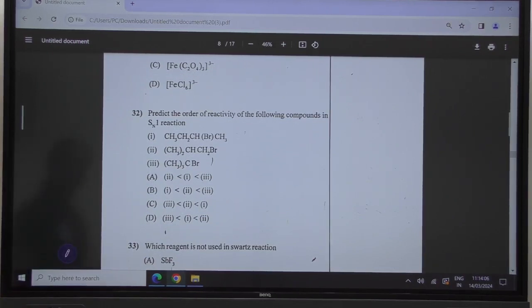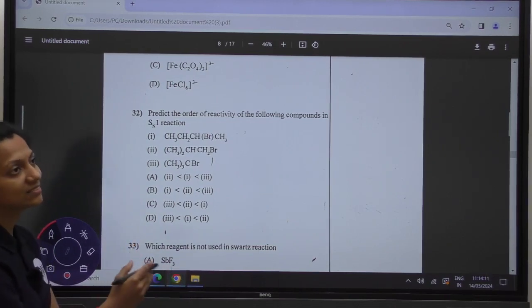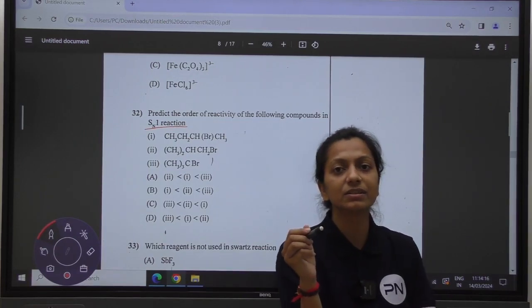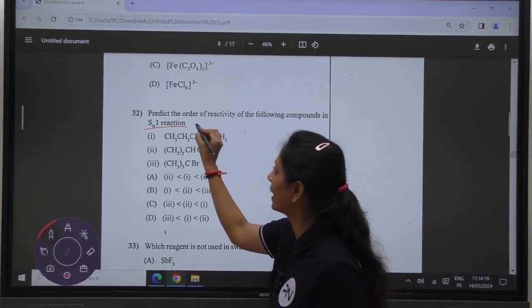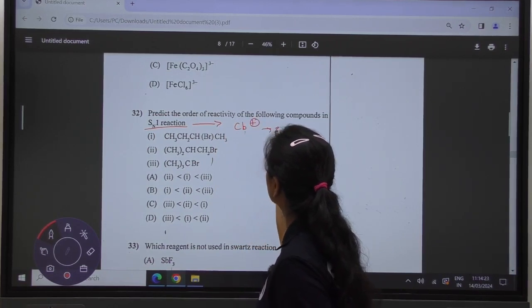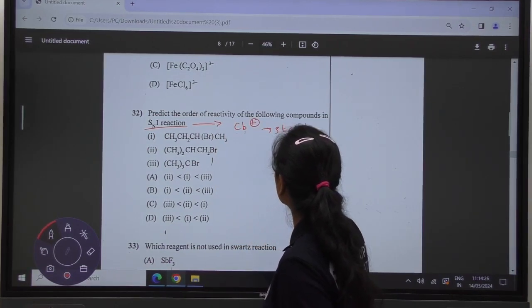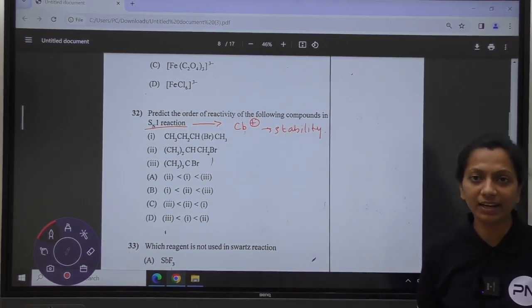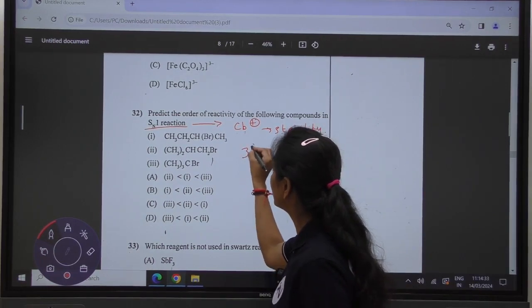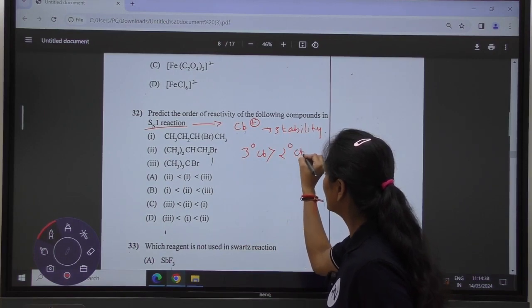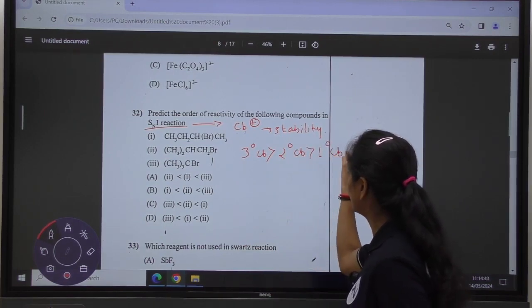Okay, question number 32. They are asking you to predict the order of reactivity of the following compounds in an SN1 reaction. The SN1 reaction follows the stability of the carbocation. And we know that the order of carbocation stability is 3 degree carbocation being the most stable, then 2 degree carbocation, and at last 1 degree carbocation.